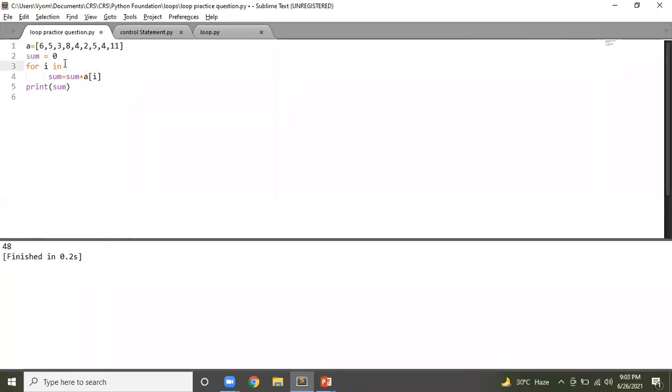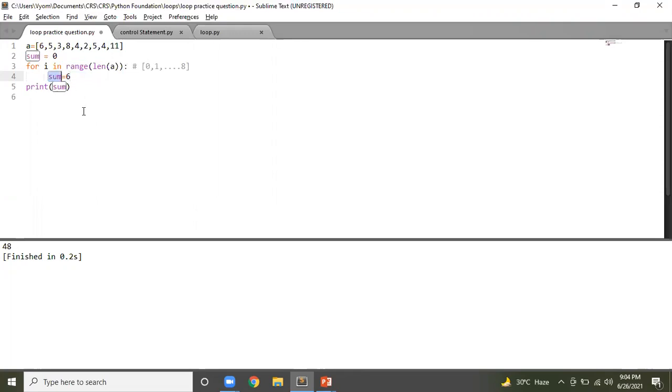But let me first explain this solution that we have received over here. For range, len gives us the length of a. So length of a is what? It is 9. So you get 9 here, and this range function will generate a list for you which looks like this, starting from 0 going till 8. Okay, and one by one, the 0th value of a is 6. You add this to sum, that is 0, and put it inside sum. So this value becomes 6 after the first iteration.